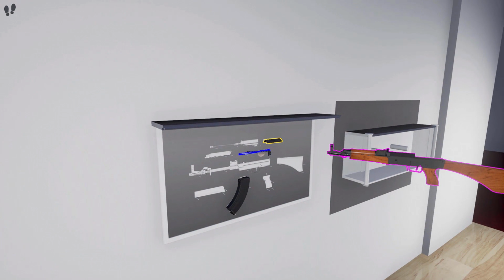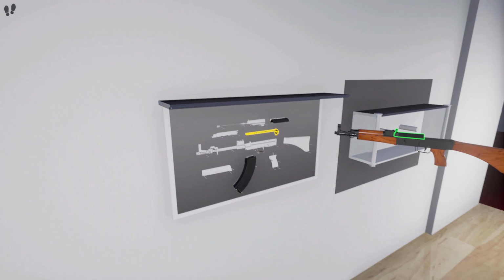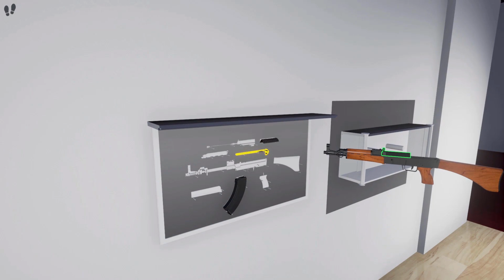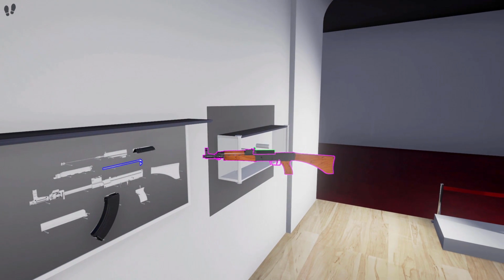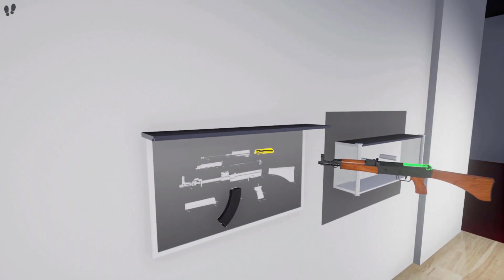Interacting with assemblies in the SimLab Desktop Viewer is very simple. The colored outlines and highlights will guide you throughout the assembly and disassembly process with ease and without any confusion.